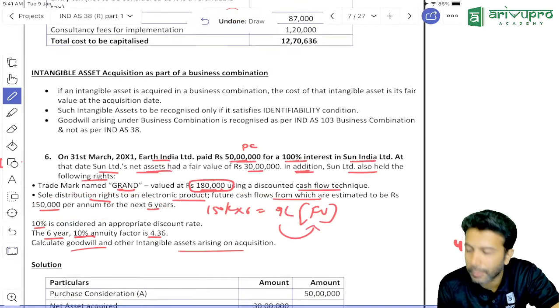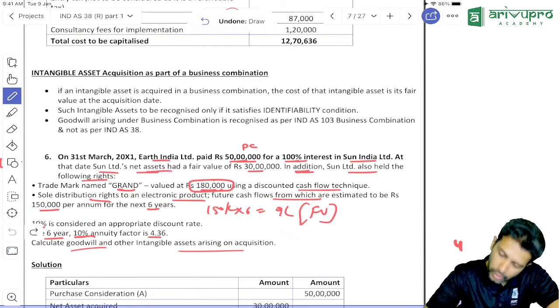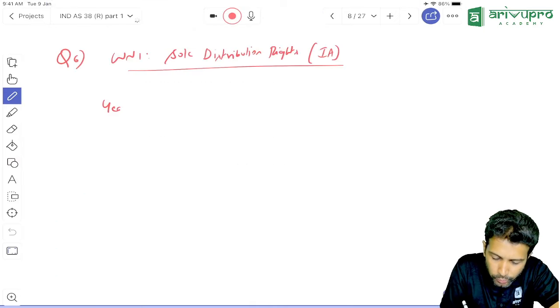But that 9 lakh is on what platform? Future value platform. We need the value after 6 years or now? Now. So how do we have to find out present value?